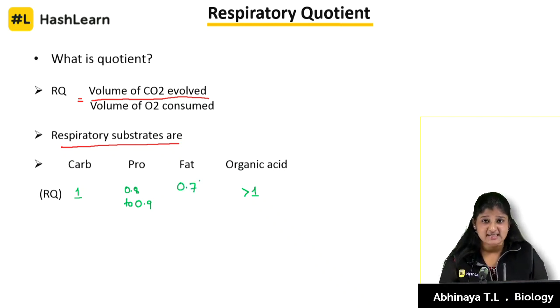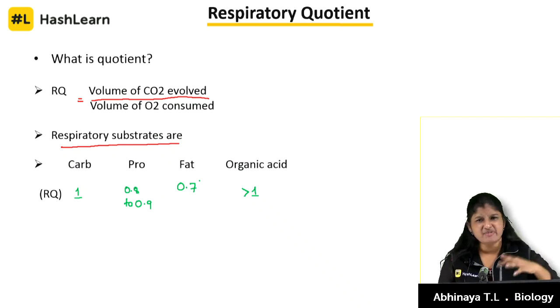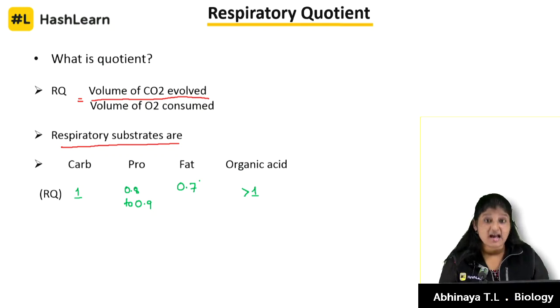We are going to discuss this. 1 is our carbs, organic acid is at the extreme level above 1, protein is 0.8 to 0.9 in range, and fats is the low one, 0.7. How did they get this? Let's discuss that slide by slide.